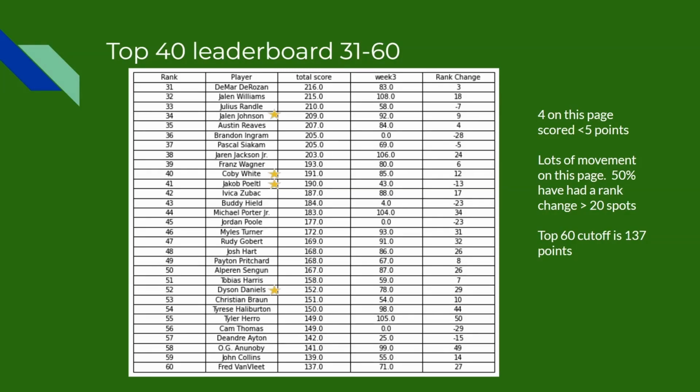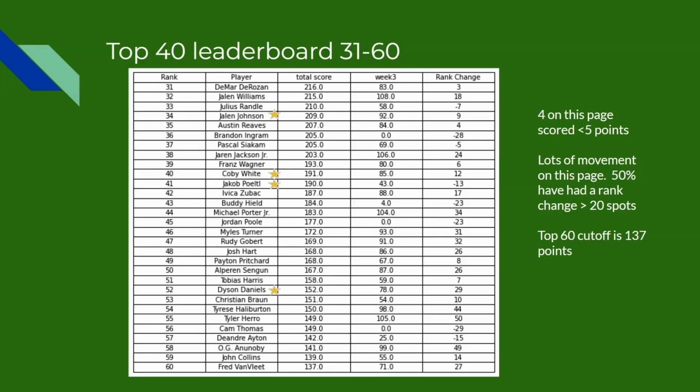Now, the stars that I want to talk about. Jalen Johnson. He had a pretty rough first couple of games and people were concerned about where he was, but he's currently sitting probably a bit above his ADP at 34. And I think that consistency, if he continues to play at this level and grow, we'd expect him to push up onto that front page, especially once injured players do fall down.